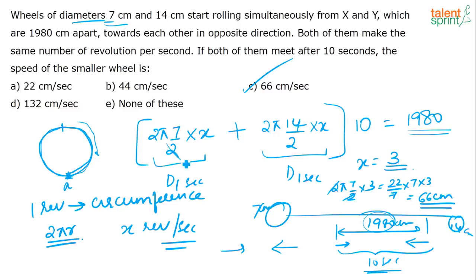This is a very easy simplification, so that's why I did not simplify and I directly wrote the answer. So if x is equal to 3, what does x represent? X represents the revolutions done per second. So in 1 second each wheel is doing 3 revolutions. What is the distance covered by the first wheel? We are looking at the smaller wheel, so the smaller wheel covers 2 pi into 7 by 2 into x. X is 3, so it is covering 66 centimeters in 1 second. So the speed of the wheel is 66 centimeters per second.